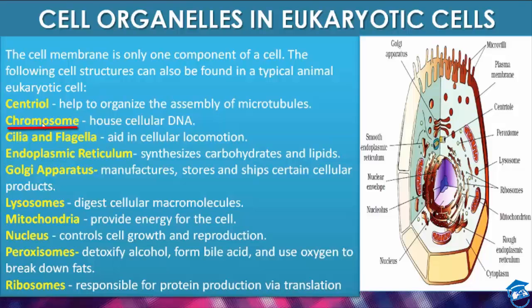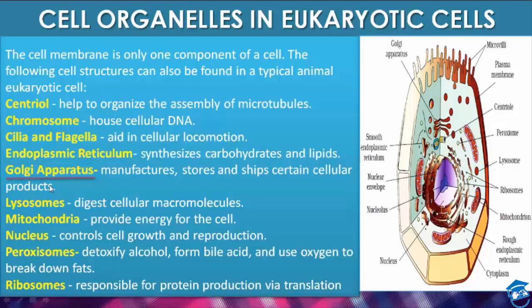That is DNA, deoxyribonucleic acid. Then comes cilia and flagella. They help in cellular locomotion because they are locomotory organs. Then comes endoplasmic reticulum. It synthesizes carbohydrates and lipids.